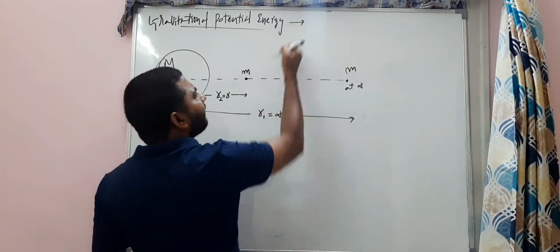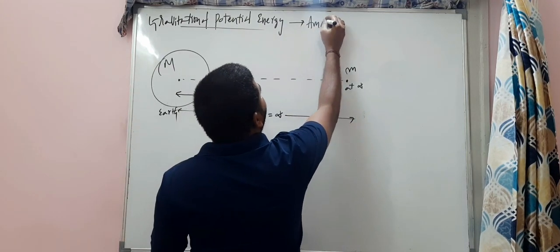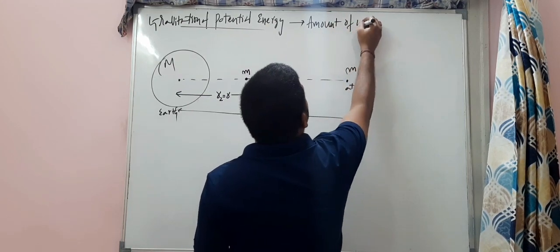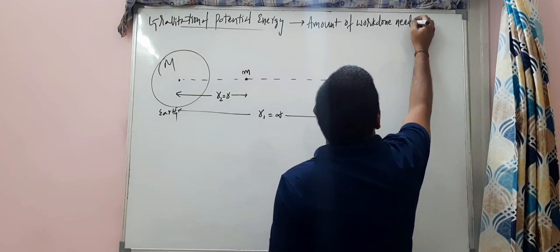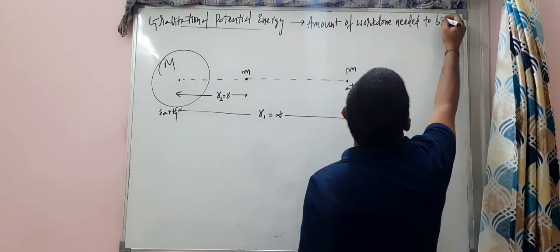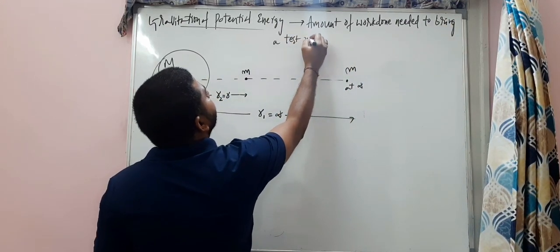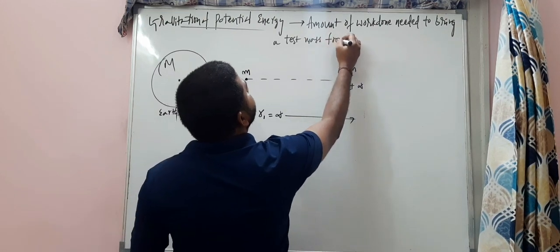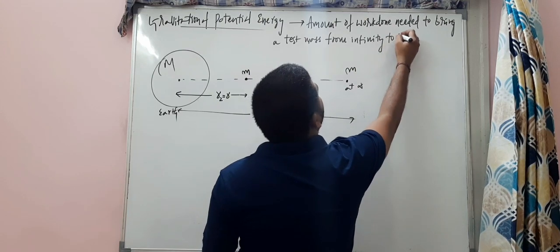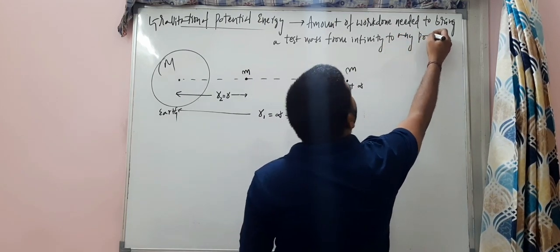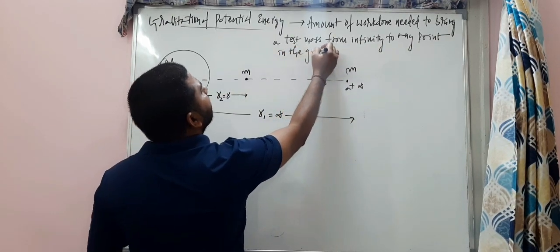Now look at here. Gravitational potential energy is the amount of work done needed to bring a test mass from infinity to any point in the gravitational field.